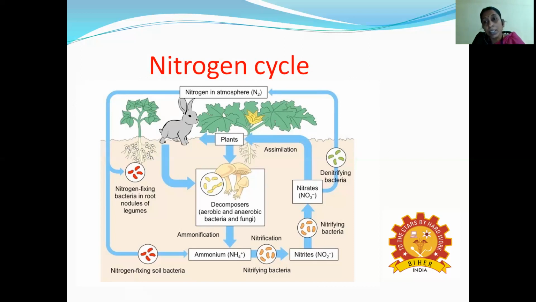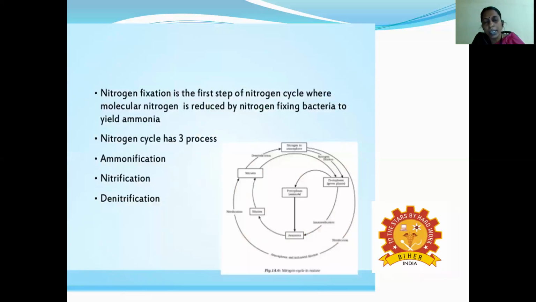The nitrogen cycle starts with what is present in the soil. The soil contains microbes. Only those microbes have the enzyme nitrogenase, and that nitrogenase converts nitrogen into ammonium ions. This process is called nitrogen fixation. And the next thing is, nitrogen fixation is the first step of what?